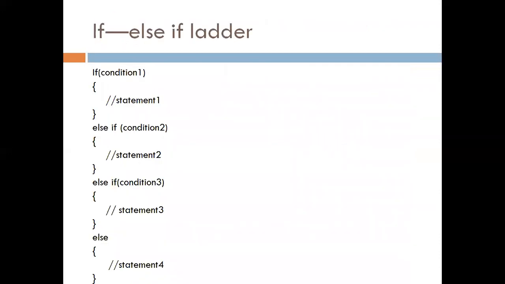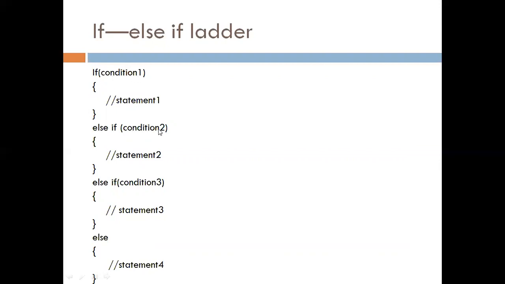We can use an if else if ladder also. If this condition is true, then and only then statement block 1 gets executed. If this condition is false and we want to check for another condition, then we can use the else if ladder. In else if we mention another condition. If this condition is false, then it checks for another condition.